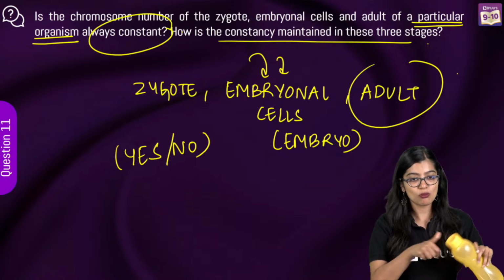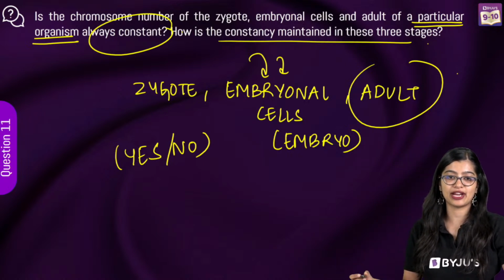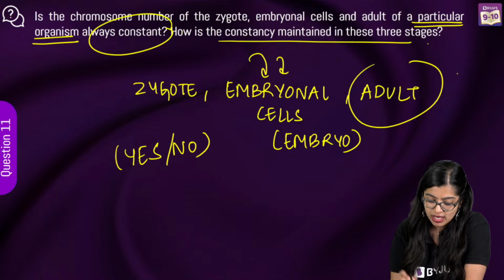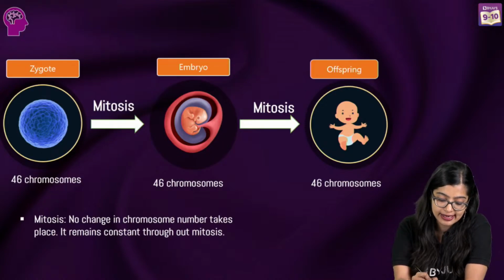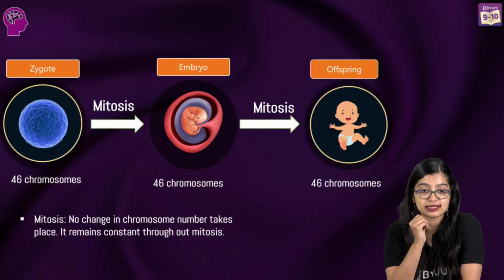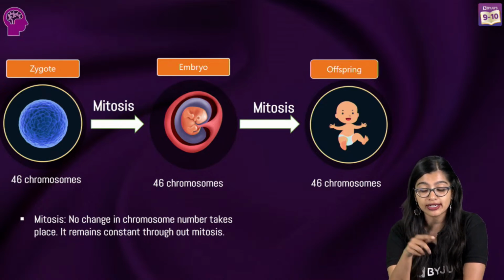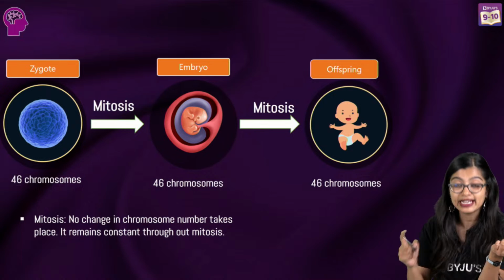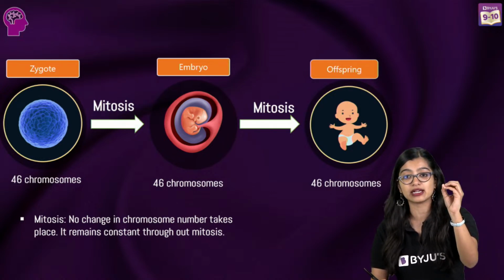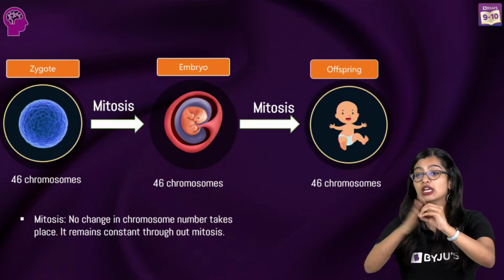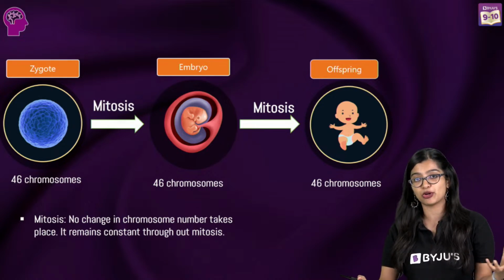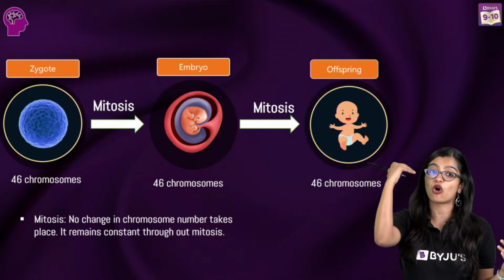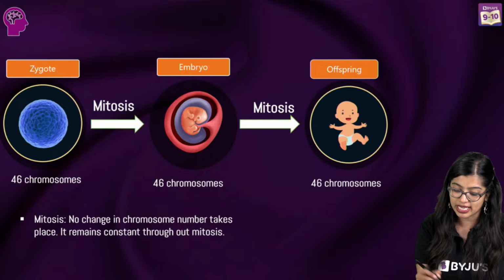Yes, very good everybody. So the answer is yes, and it happens because of mitosis, right? We know that mitotic division is also known as equational division. In equational division, when one single cell undergoes mitotic division, the daughter cell will also have the same number of chromosomes, or the number of chromosomes is always maintained. So the answer is yes.